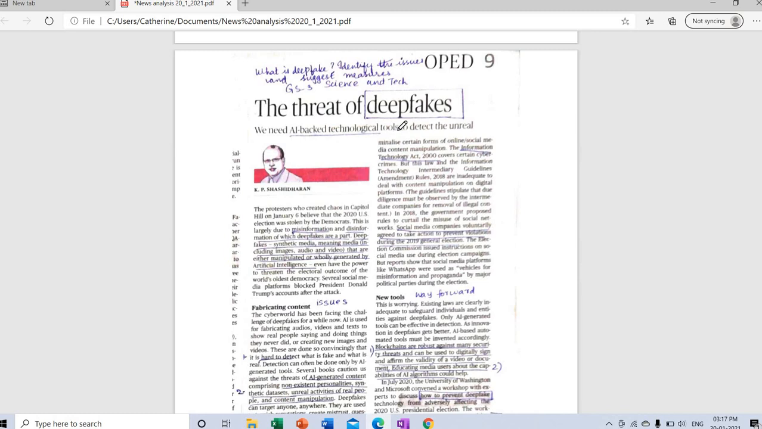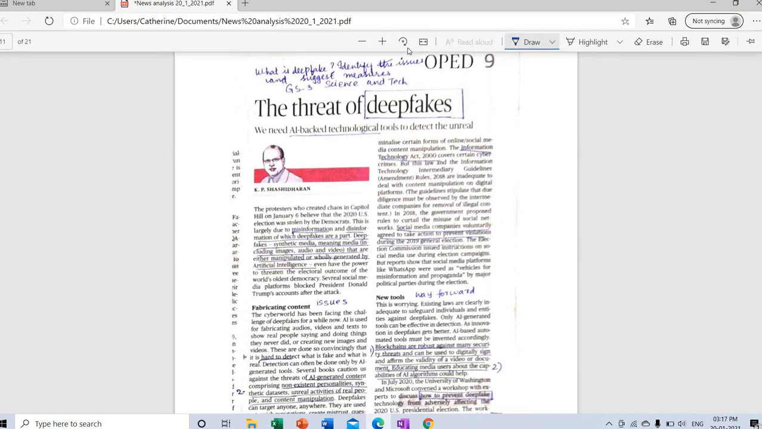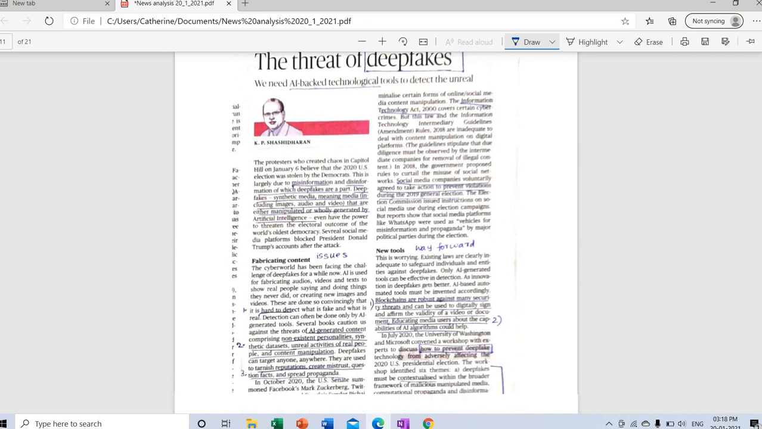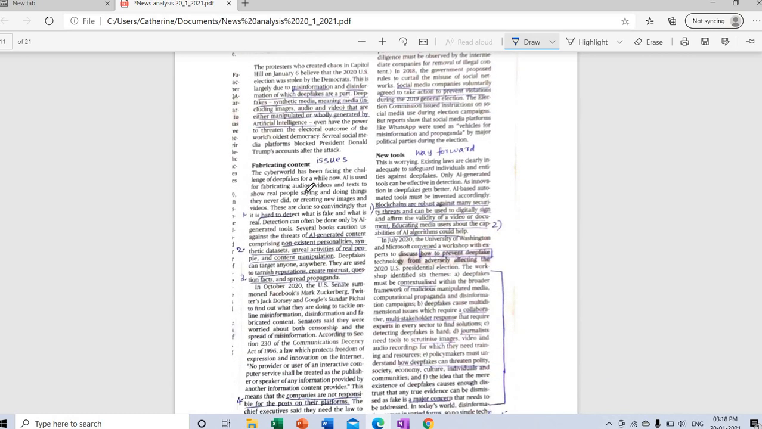This is a very important article. Sometimes there are newspaper columns which give you a complete understanding of a subject. This is one such article, The Threat of Deep Fakes: we need artificial intelligence-backed technological tools to detect the unreal. Once I read the headline, I knew it was GS3 Science and Technology. I read the article and identified what information it can be grouped under. So I identified issues, such as being hard to detect, etc. Then I also identified the way forward.